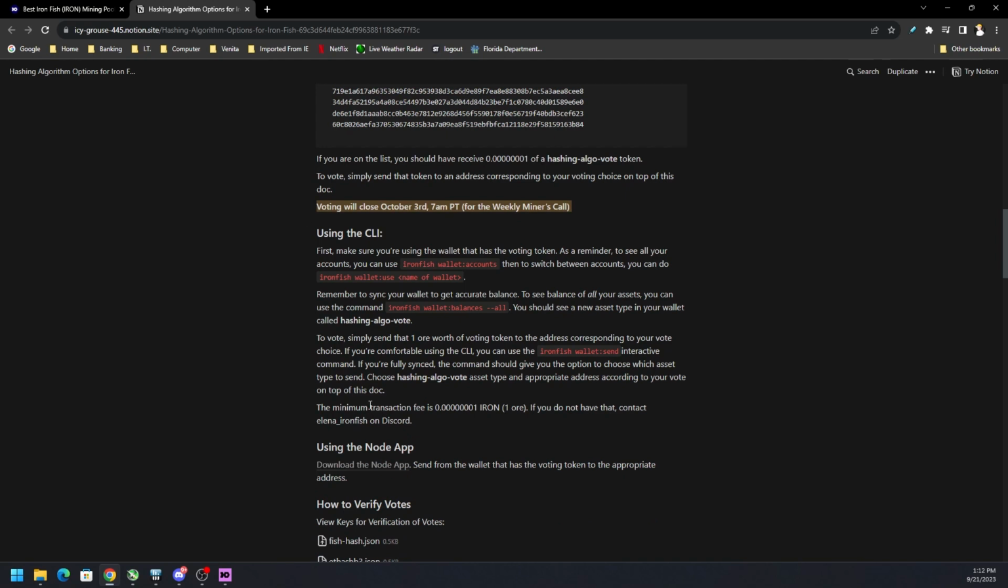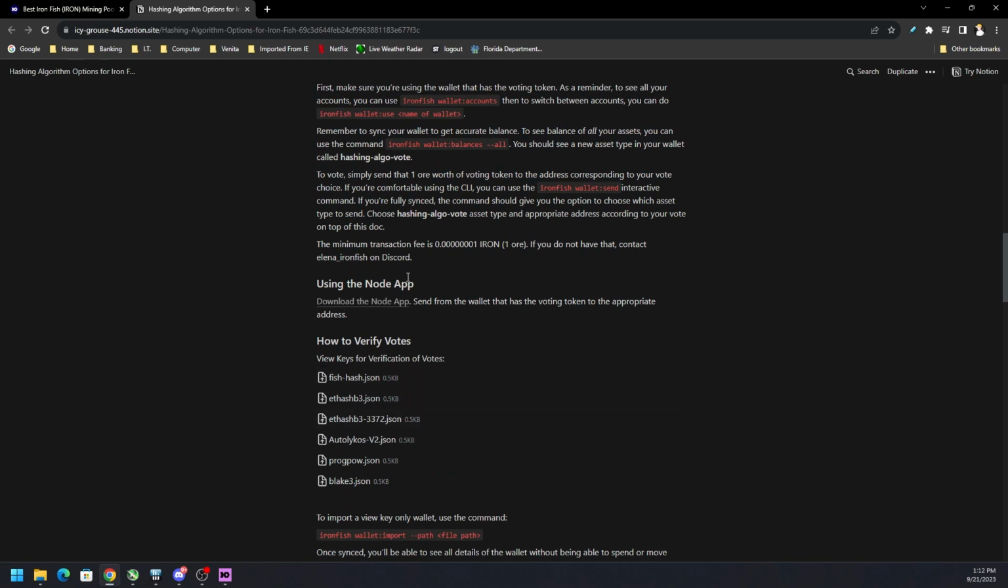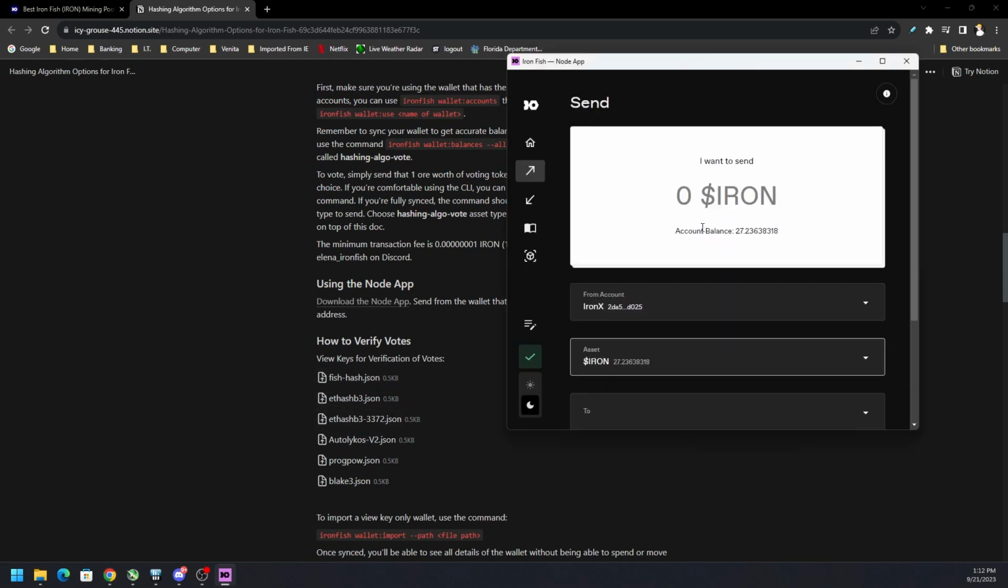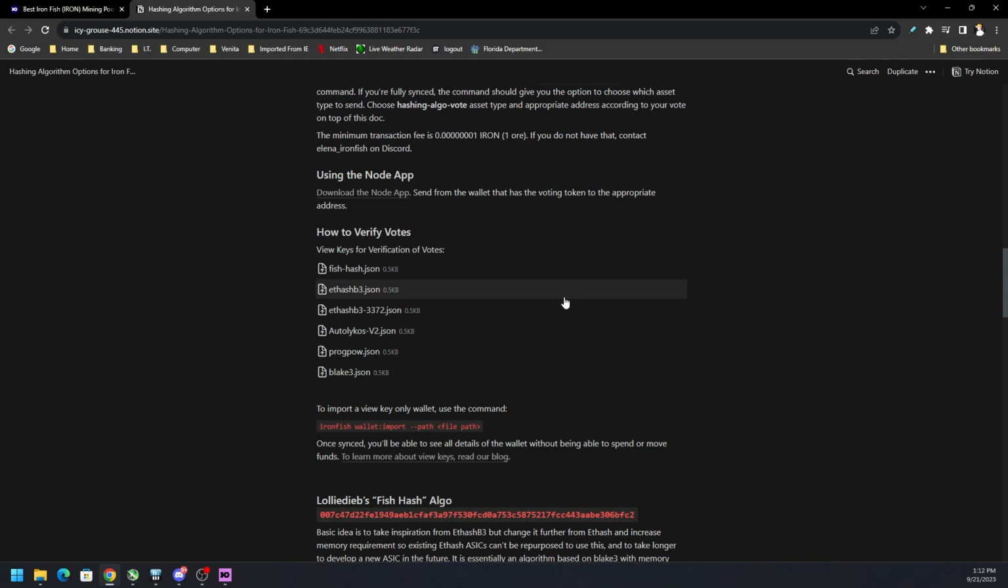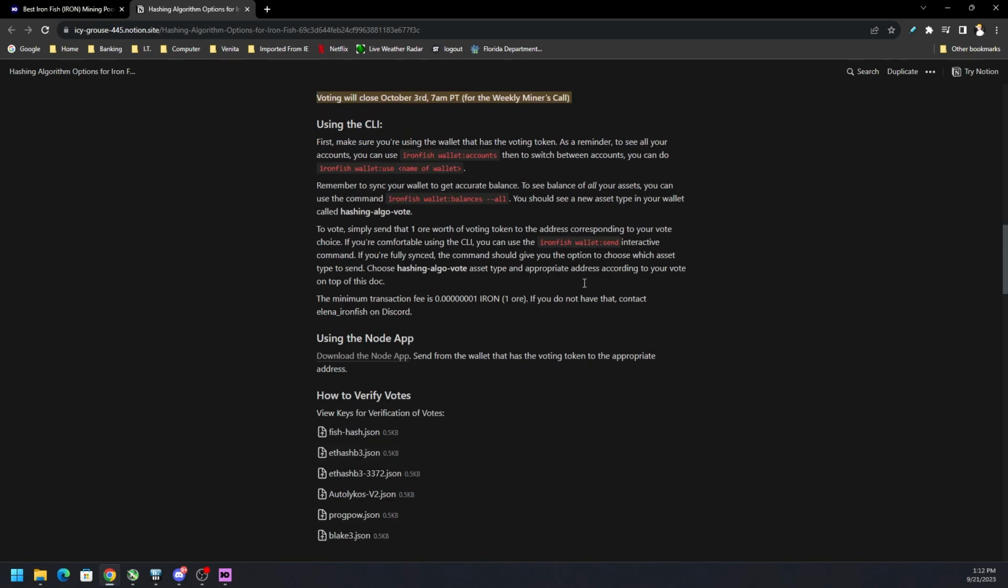But it goes on to provide information on how users can vote via the CLI wallet, or the command line interface wallet, as well as the desktop node app, where once you have the asset in that wallet, you will be able to select it and choose it from the drop down. You will see that this wallet does not have it. My CLI wallet has it instead, but it does go through the process of what you need to do in order to participate or vote on a particular algorithm.